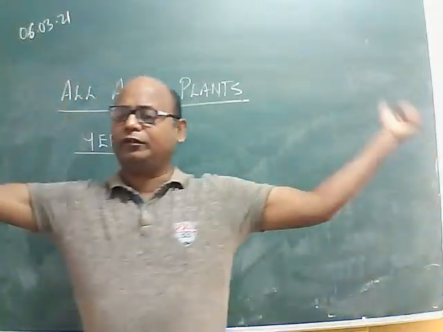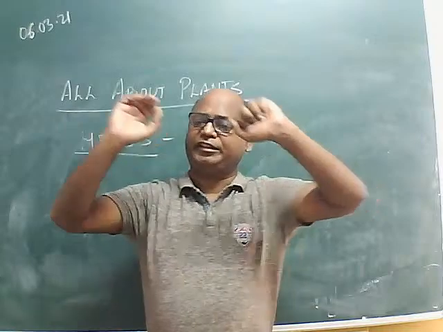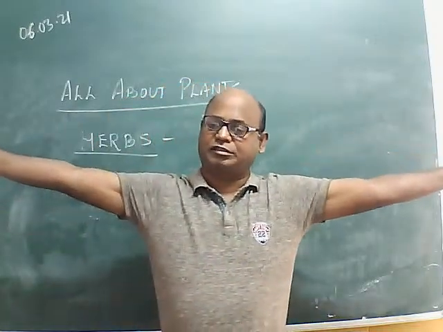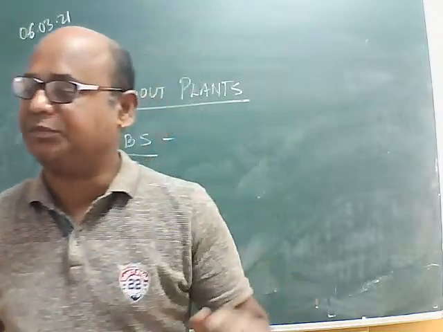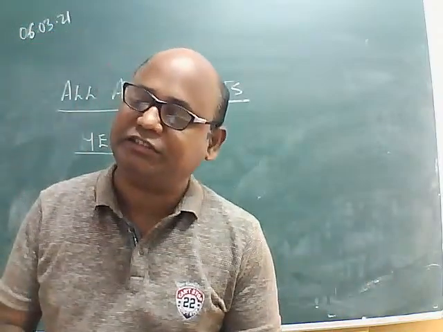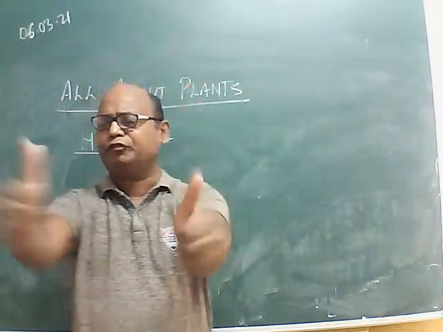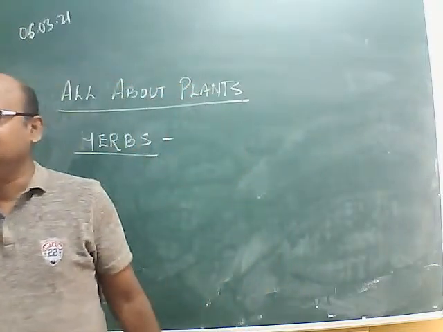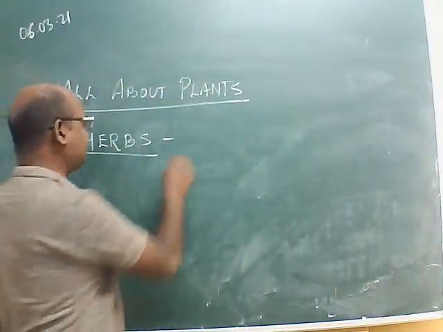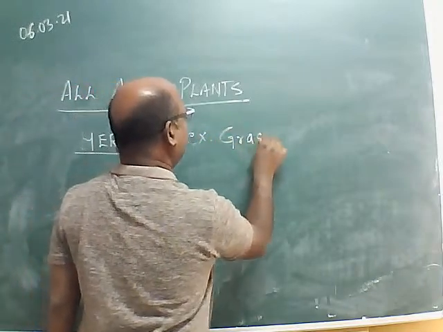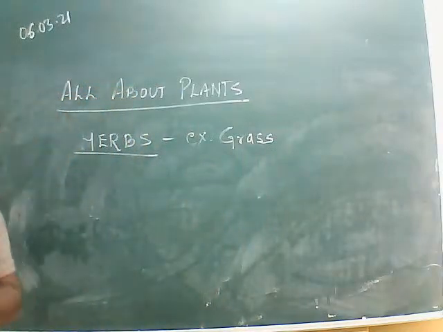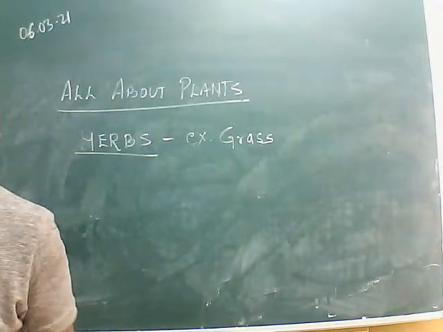The entire plants on this earth are divided into three: herbs, shrubs and trees. What are these herbs? Chaitanya Bias has given a very correct answer. Yes, its example is grass. No doubt, Chaitanya, grass is an example. But which plants are known as herbs?